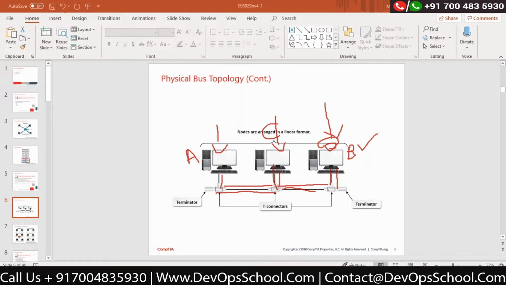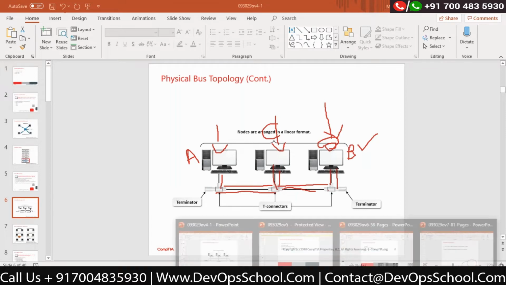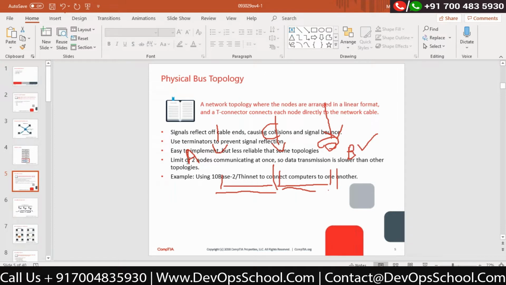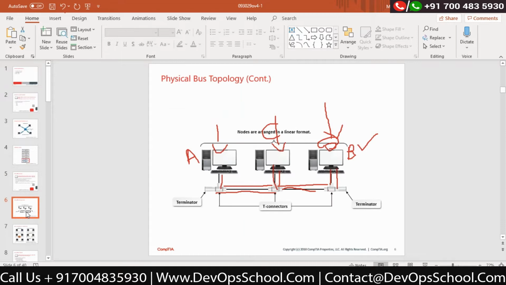This is what they are talking about over here. You can see in this particular point, limit of two nodes communicating at once, so data transmission is slower than other topologies. That means at a given point of time, only two computers can talk to each other.